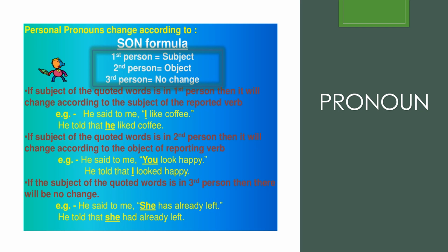If the subject of the quoted words is in the third person, then there will be no change. Example, he said to me, she has already left. She is in the third person, so there will be no change. So the answer is, he told that she had already left.